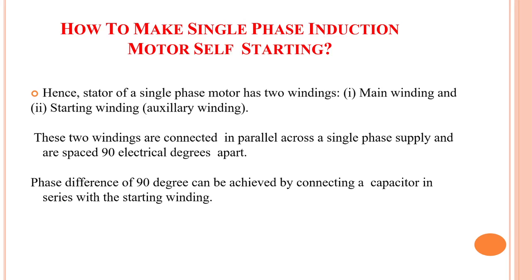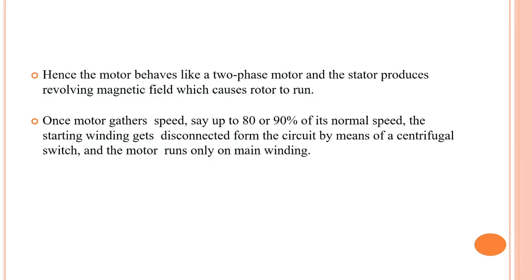So how can we get this phase difference of 90 degrees? By connecting a capacitor in series with the starting winding. Now the motor will behave like a two-phase motor and the stator will produce a rotating magnetic field which will cause the rotor to run. Once the motor gathers speed, say up to 80 to 90% of its normal speed, the starting winding will get disconnected from the circuit by means of a centrifugal switch and the motor will run only on the main winding.